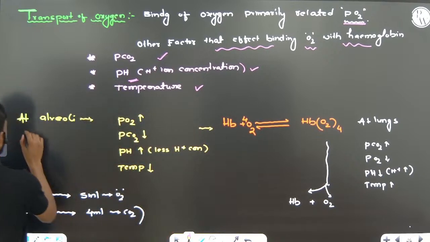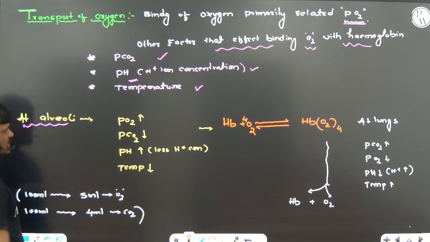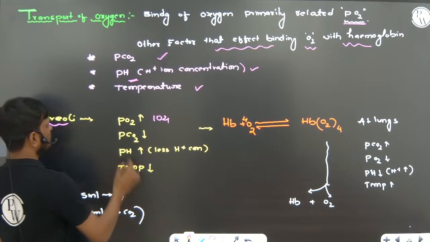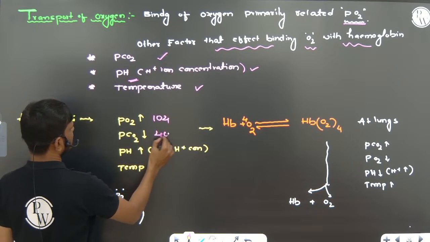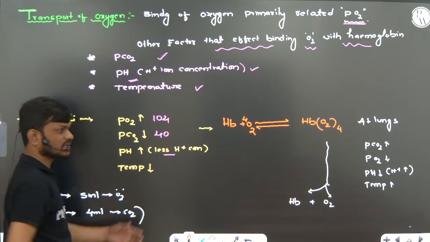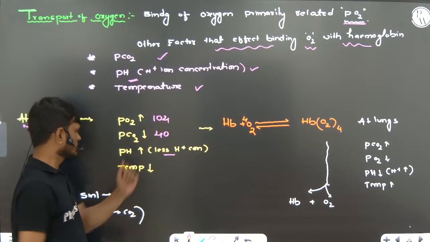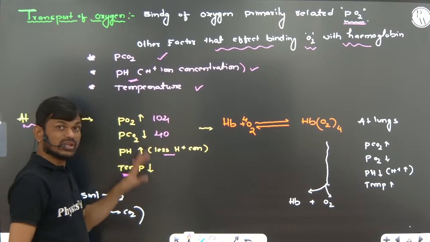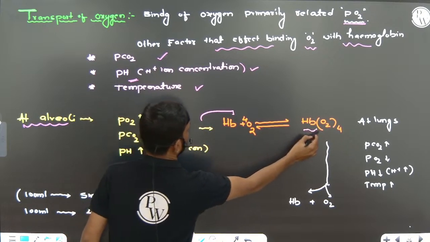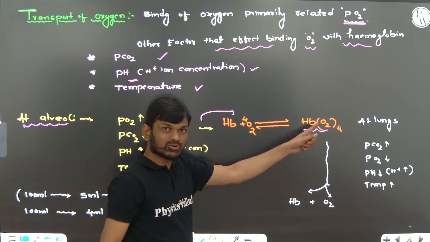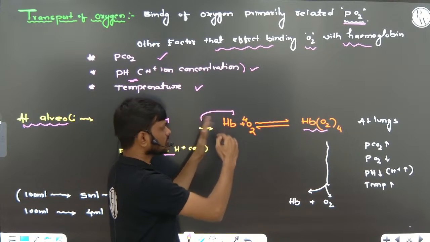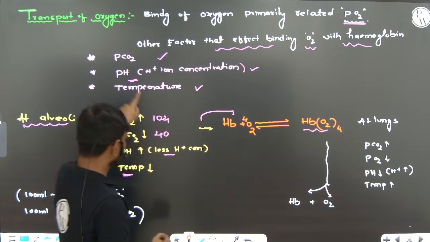Now you can see at alveoli, the partial pressure of oxygen is 104 mmHg, and the partial pressure of carbon dioxide is 40 mmHg. H plus ion concentration is less, so pH is more, and temperature is low. These are the conditions favorable for forming oxyhemoglobin. So at alveoli, oxygen is loaded onto hemoglobin because of these factors.